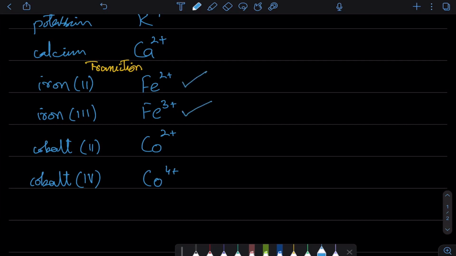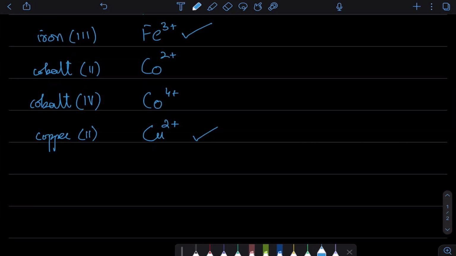We also need to know about copper 2. And notice कि मैं उसको 2+ लिख रहा हूँ. By the way, अगर आप +2 भी लिख देते हैं, that is also acceptable. This one will be copper 2. So you also need to remember this one. Similarly, manganese, दो cases में आता है. There is manganese +7 and there is manganese +2. This you don't need to remember, but you need to be aware कि हाँ ये ऐसे होता है.